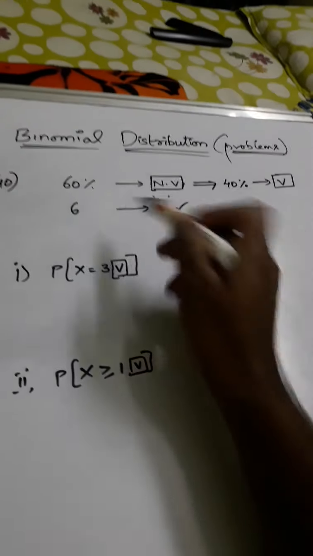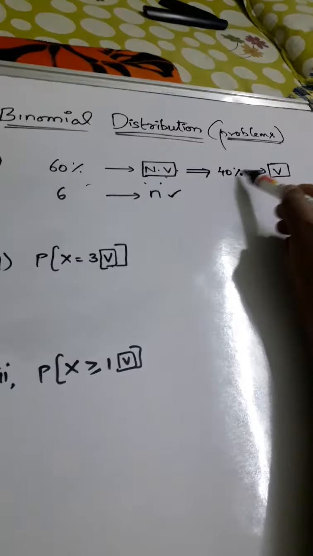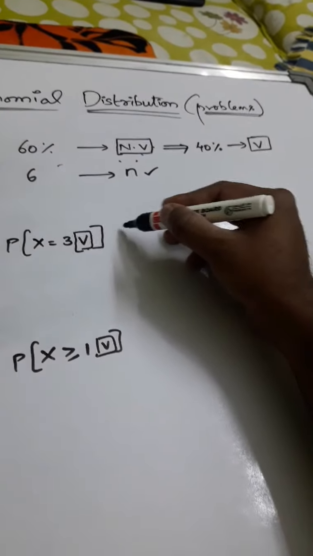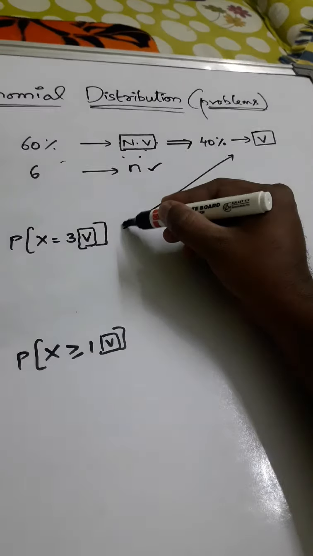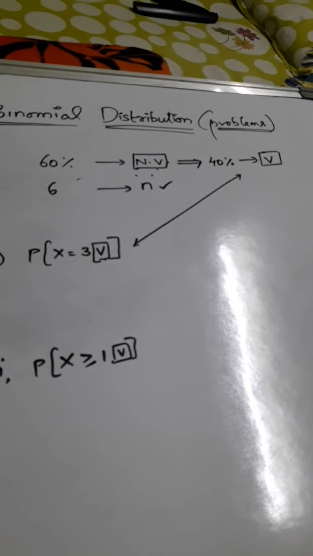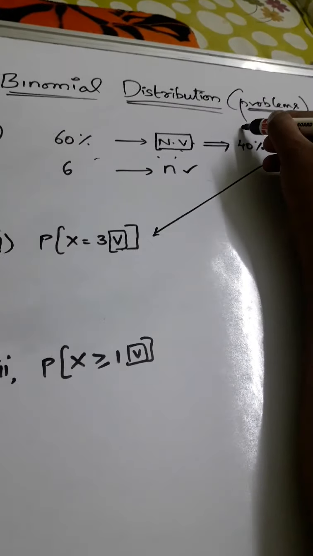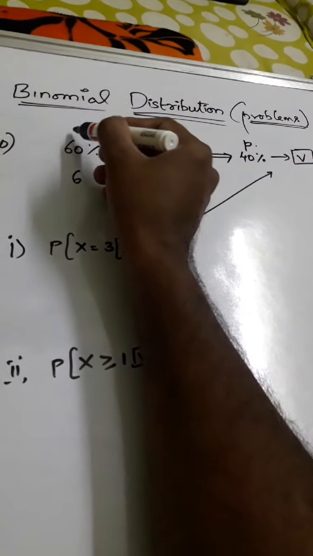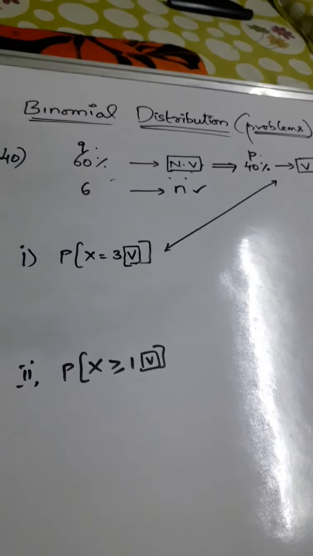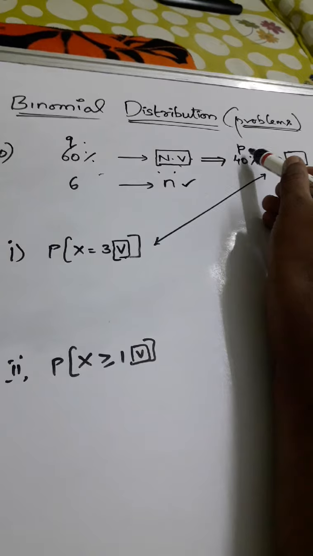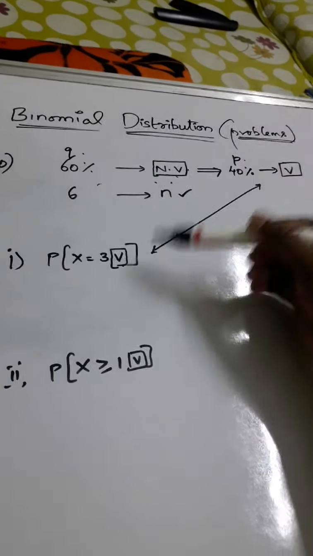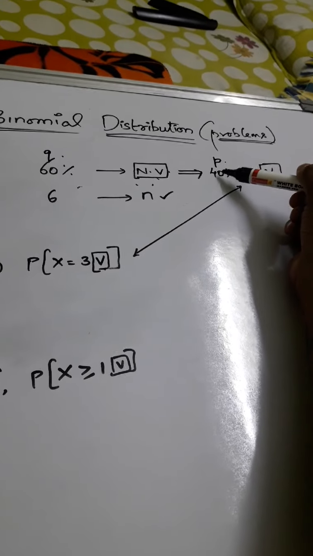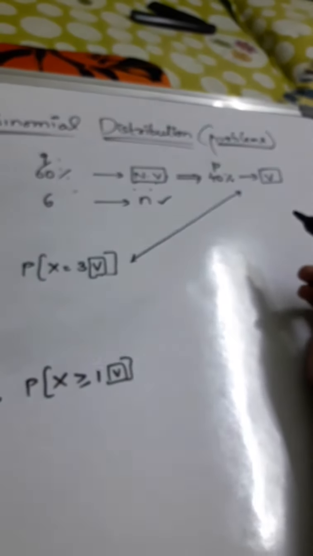Out of 100%, 60% are non-vegetarian, so the remaining 40% would be vegetarians. Since the question is asked about vegetarians, we take this as P, the probability of success. So P would be 40% and Q would be 60%.